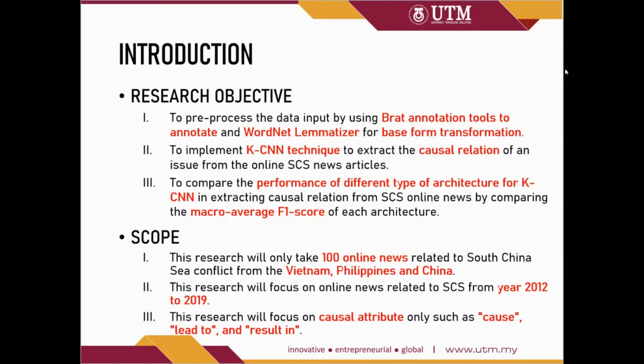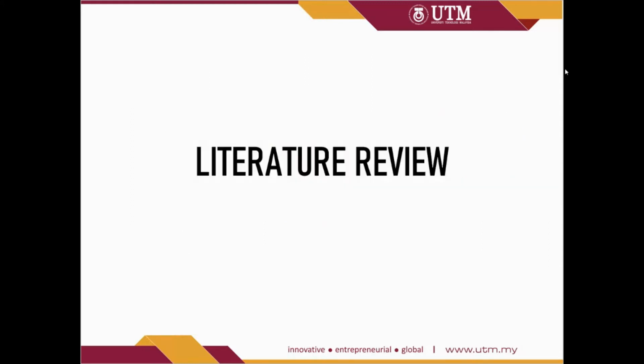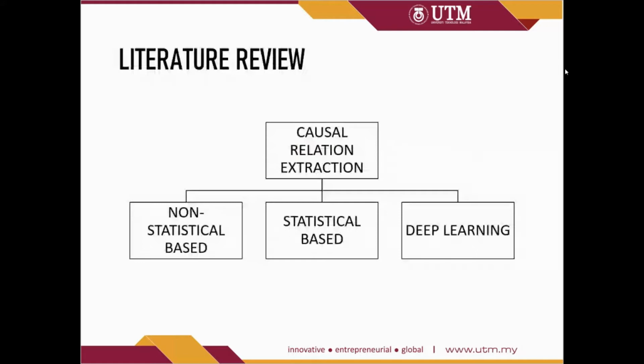For the scope, the research will take only 100 online news articles related to the South China Sea conflict from Vietnam, Philippines, and China, such as China Daily News from the National News Agency. The research will focus on the online news related to SCS from years 2019 to 2020, and it will focus on the causal attributes such as cause, lead to, and result in.